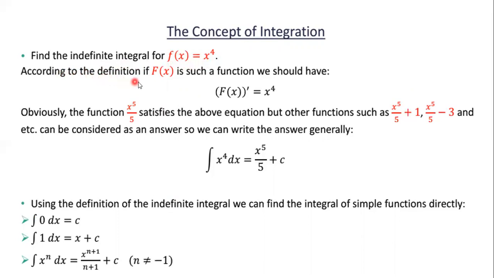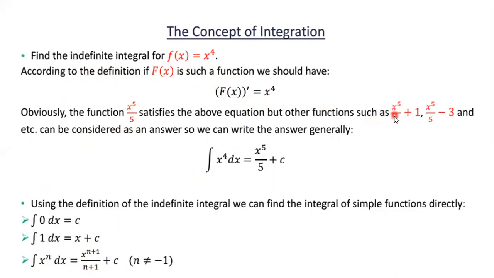According to the definition, if F of x is a function, we have the differentiation of F of x is x to the power 4. Then obviously the function is x to the power 5 divided by 5. The formula is integration of x to the power n dx equal to x to the power n plus 1 divided by n plus 1. So for x to the power 4, the integration is x to the power 4 plus 1 divided by 4 plus 1, plus c.